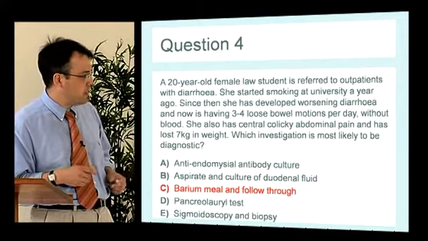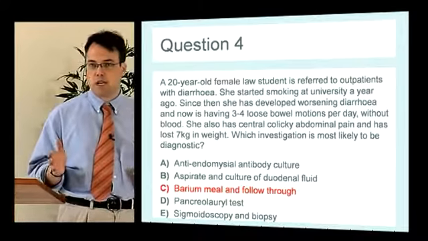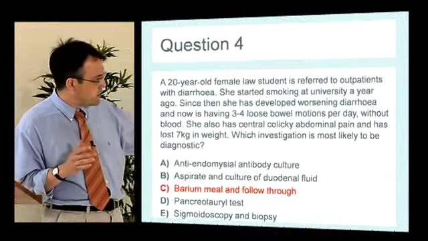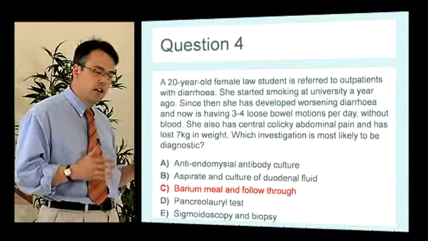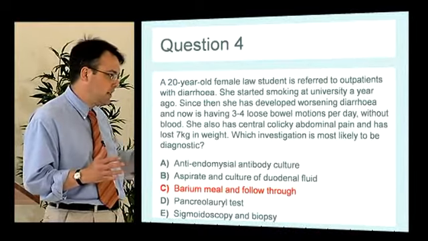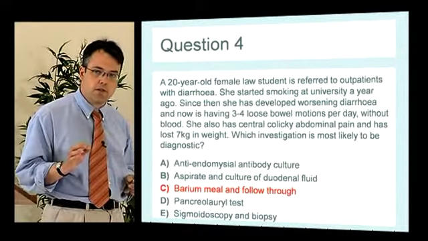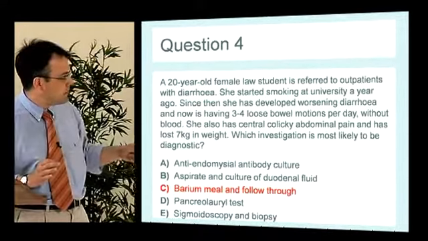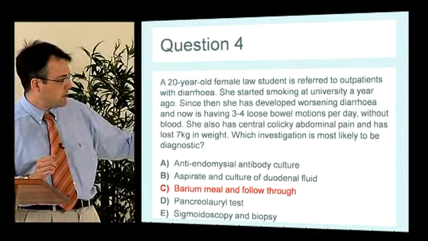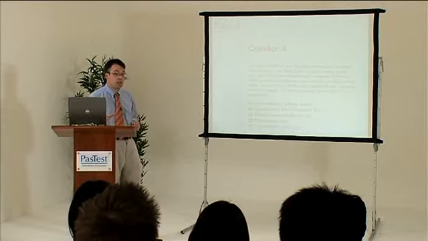And the sigmoidoscopy, you might do that in a patient you thought had IBS, but someone with proper diarrhea with weight loss, it's unlikely to give you an answer. If she had blood in her stool, that might suggest ulcerative colitis more than Crohn's disease, and you might get away with a sigmoidoscopy. So in general terms, for her, I would do a barium meal, as in the answer, or perhaps a colonoscopy.